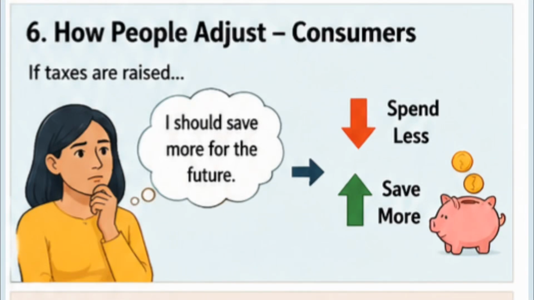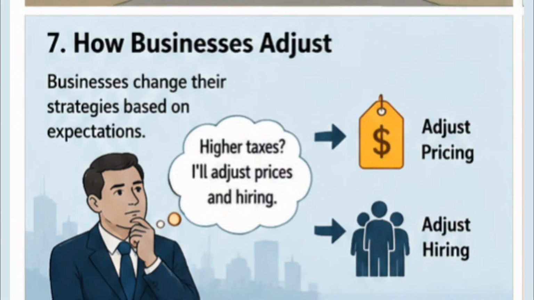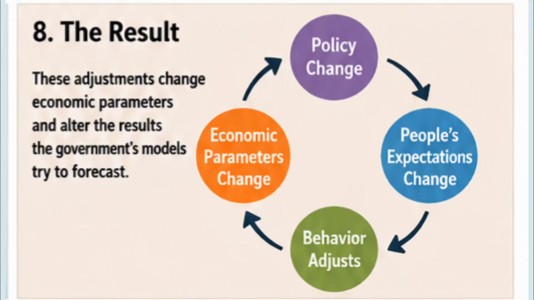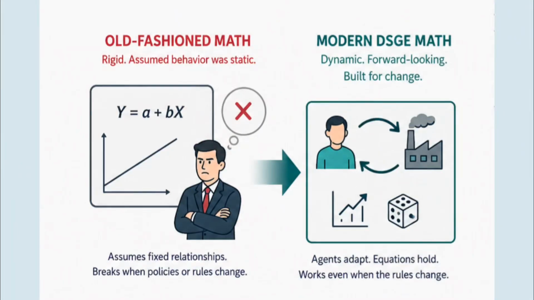For example, if taxes are raised, consumers might spend less and save more to prepare, while businesses might adjust their pricing and hiring strategies. This active adjustment by people, based on their expectations of the future, is what changes the economic parameters and alters the results the government's models try to forecast. The takeaway? You can't use yesterday's math to predict tomorrow's choices if you change the game today.